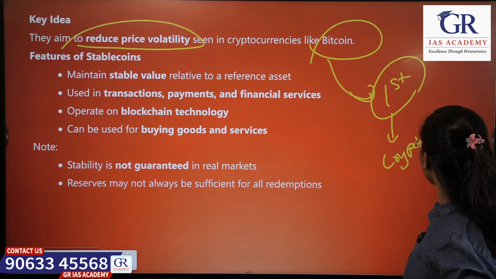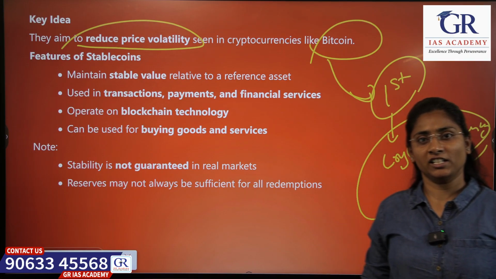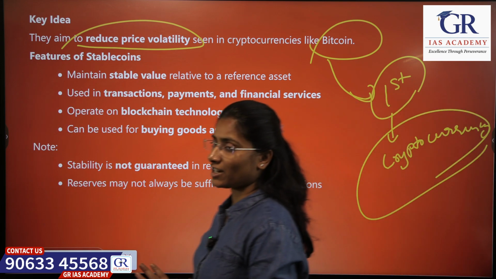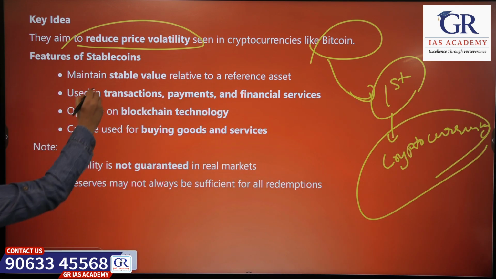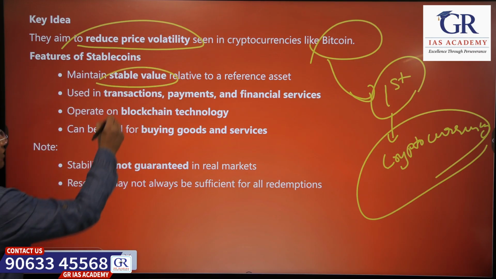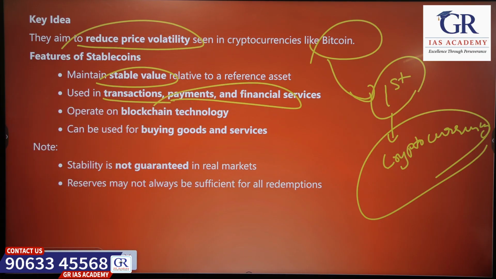So they want to control any instability or volatility like in Bitcoin. What are its features? They maintain stable value because they are pegged against some assets and they can be used in transactions and other financial payments.